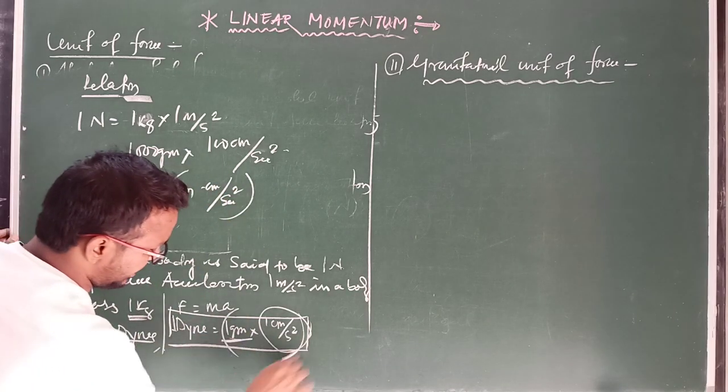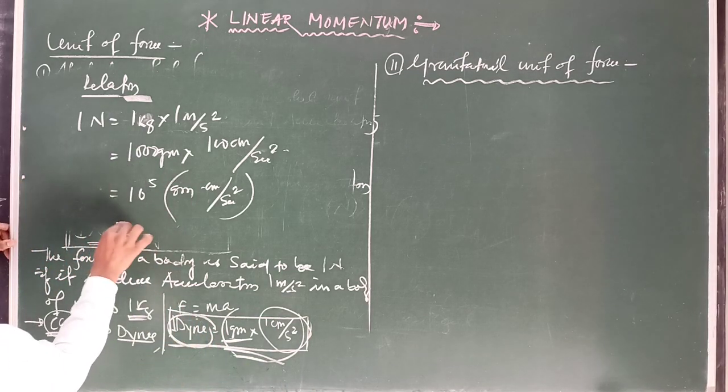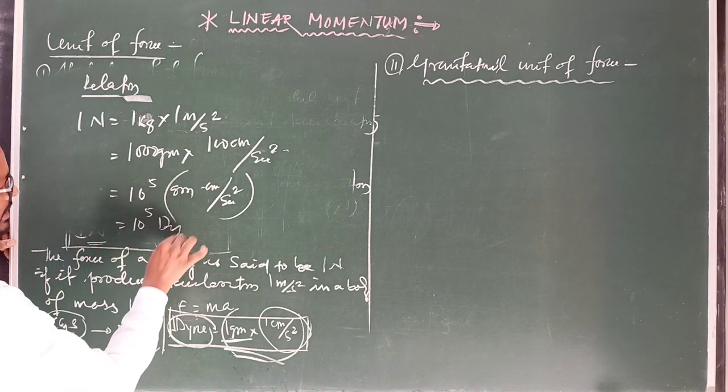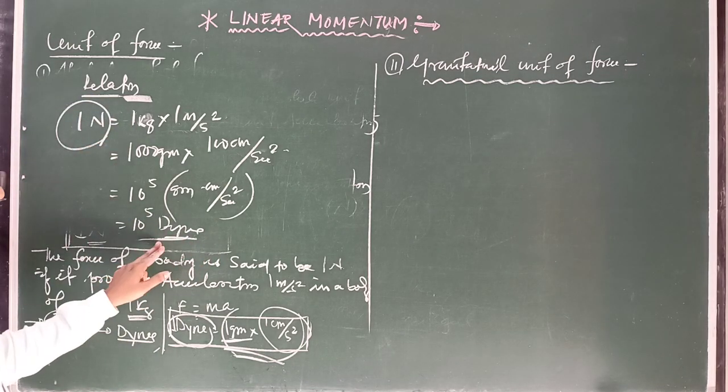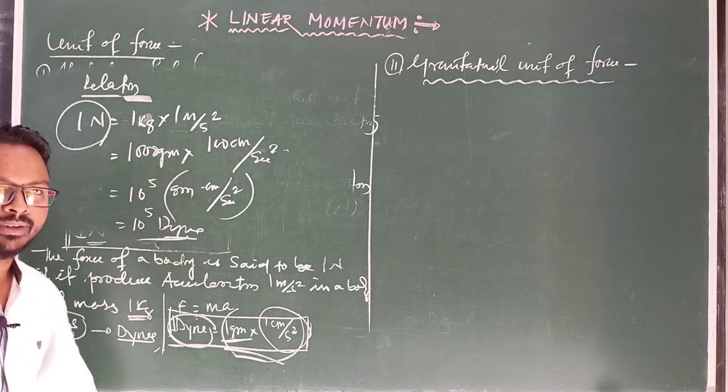Gram centimeter per second square equals dyne. So this is 10 to the power 5 dyne. This is the relation between Newton and dyne. So 1 Newton equals how much? 10 to the power 5 dyne.